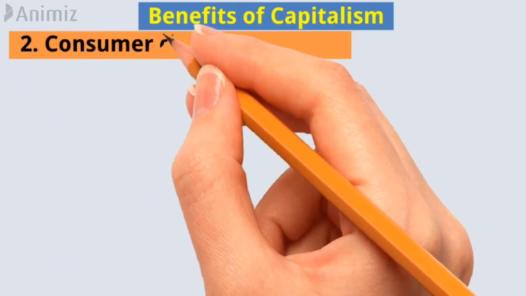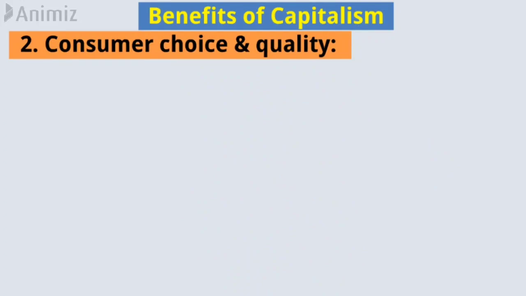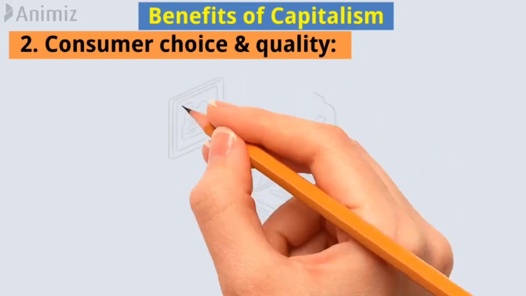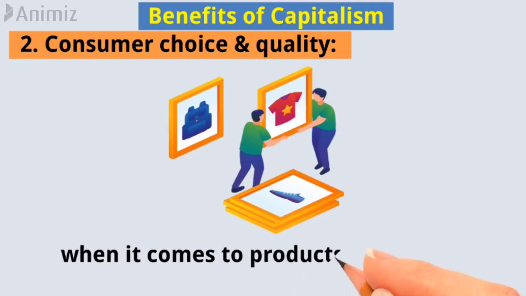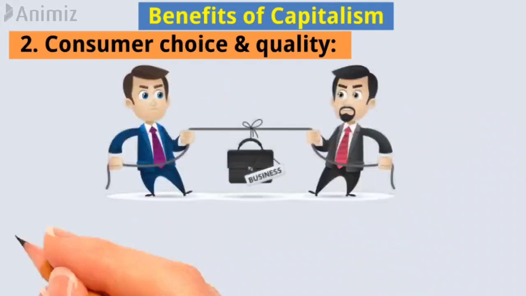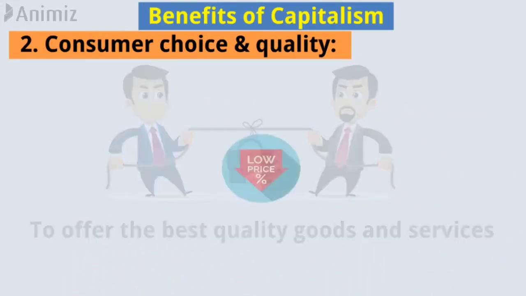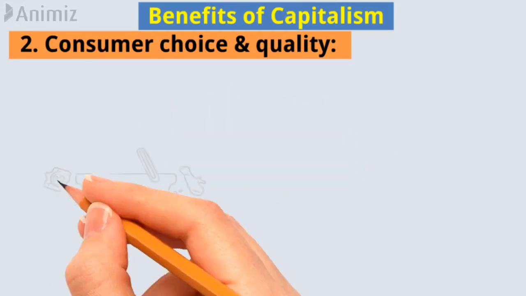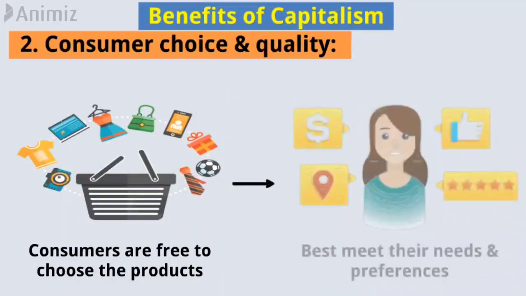2. Consumer choice and quality. In a capitalist system, consumers have a wide range of choices when it comes to products and services. Businesses compete to offer the best quality goods and services at the lowest prices, and consumers are free to choose the products that best meet their needs and preferences.